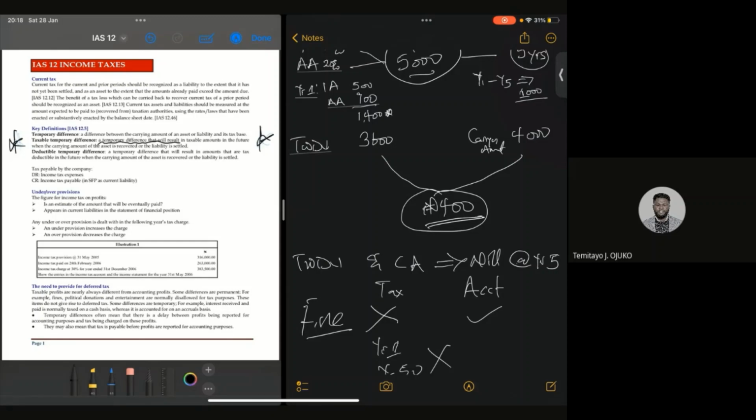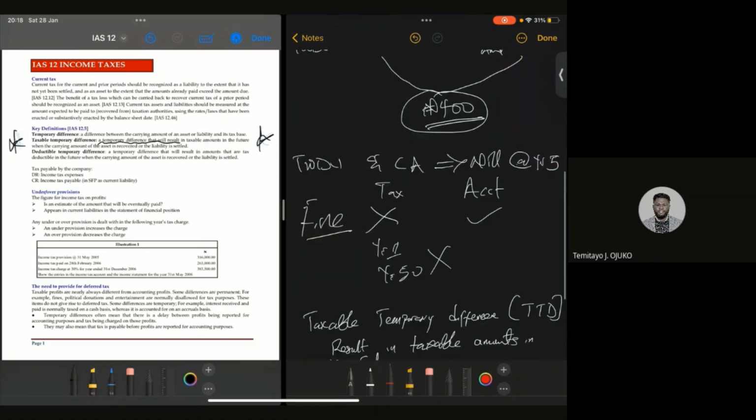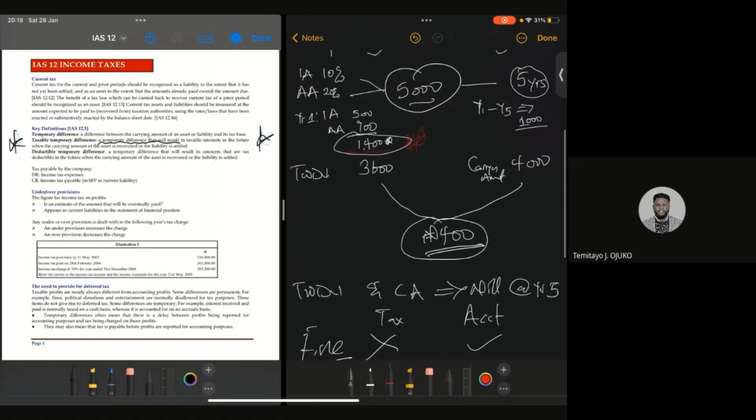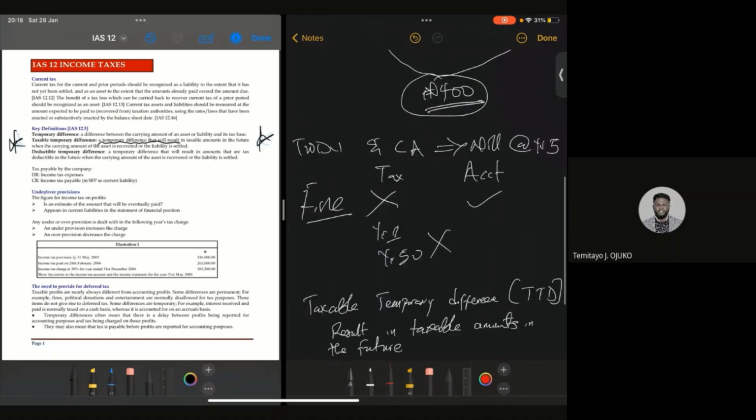The 1-4 we have here is going to reduce my taxable profit. Why 1-4 compared to this 1,000? This is what I mean. Please take note of 1-4 and 1-3.